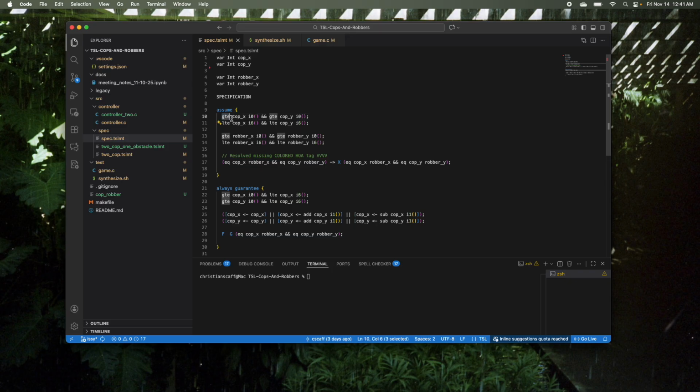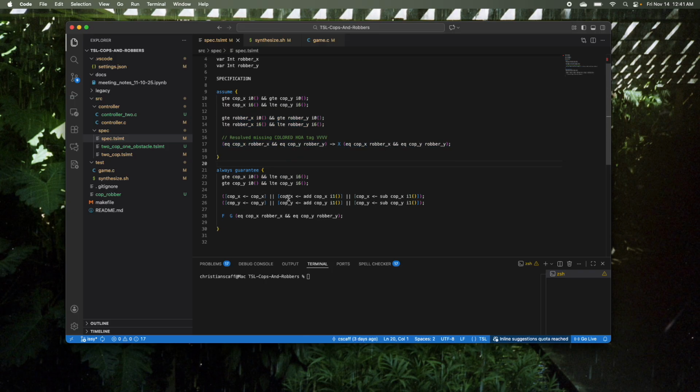We have a grid space, so here we'll define it as this. We have a cop X position. It has to be greater than or equal to 0 and less than or equal to 6. So this is defining a grid axis, an x-axis of 7 spaces, and likewise we do the same thing with the y. Then we do the same thing with the robber, right? We have to guarantee that the robber is also going to be on this grid. So we're receiving inputs of a cop and robber, and we want to guarantee that they're both on a grid. We're going to ignore this for now. It's important but not important.